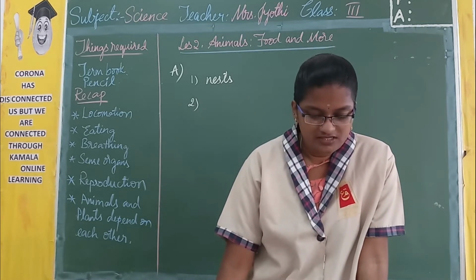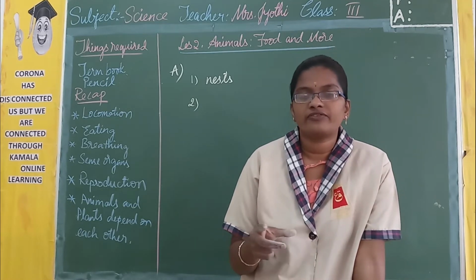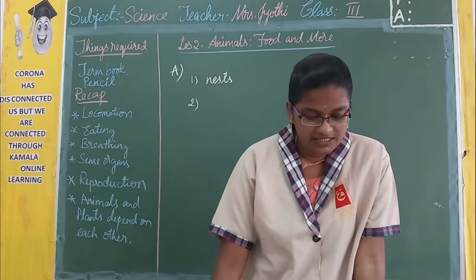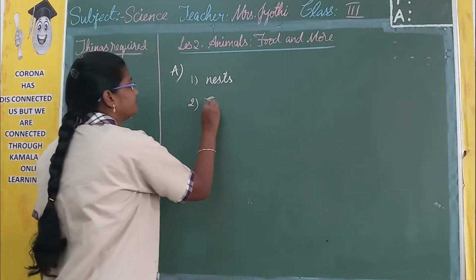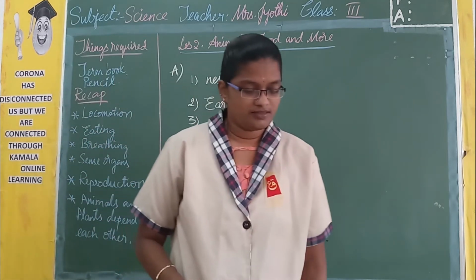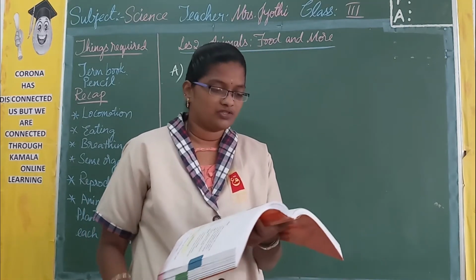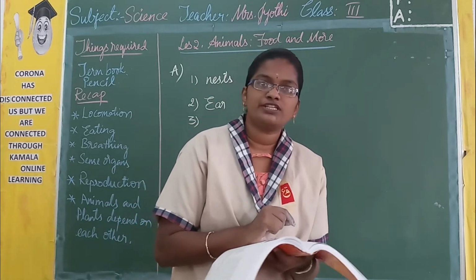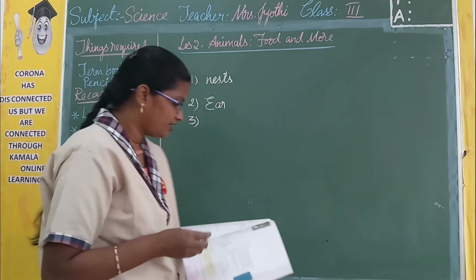Which of the following sense organs enables us to hear the sound? They have given the sense organs to you. Which one is going to help you to hear the sound? Ear, nose and tongue. It is ear. Then the third one is plants use dash to make food. What are they going to use among these? Are they going to use nitrogen, dust particles or carbon dioxide? It is carbon dioxide.